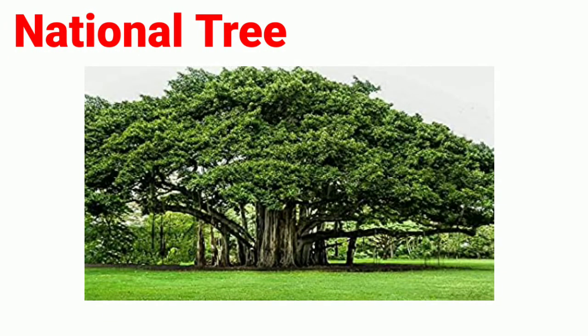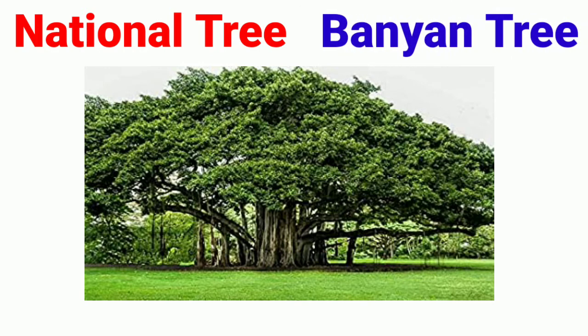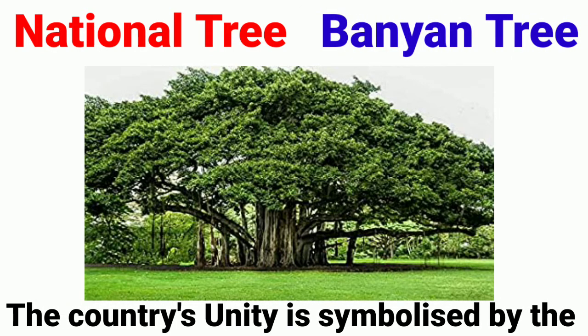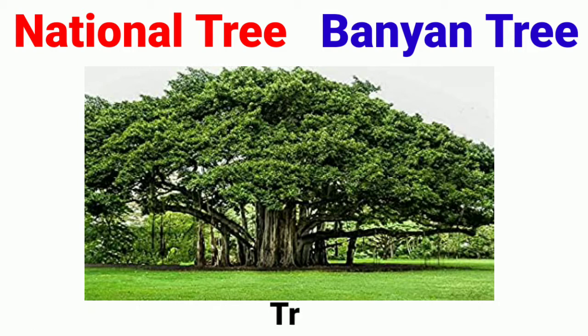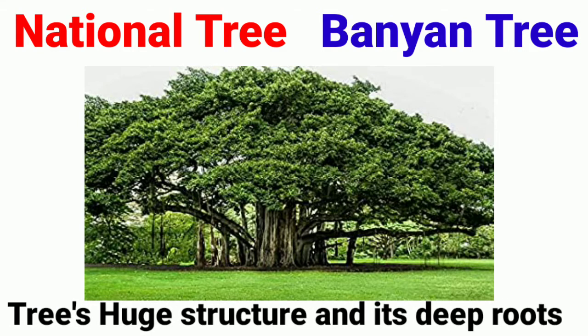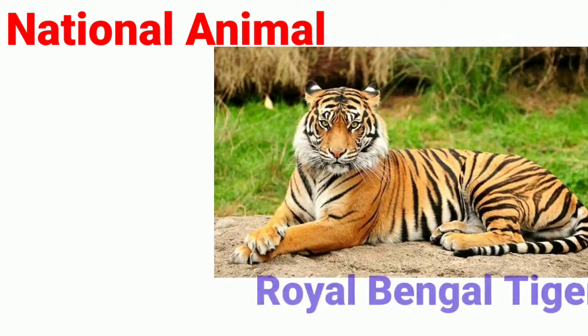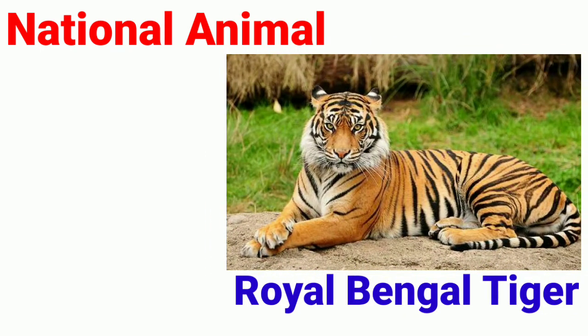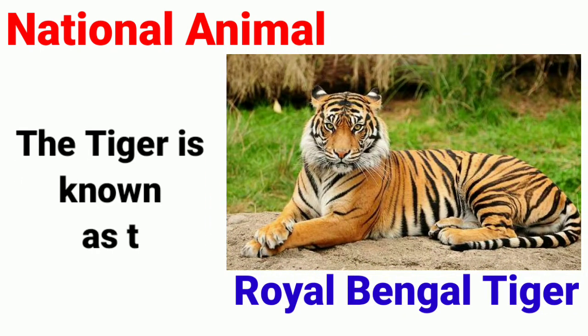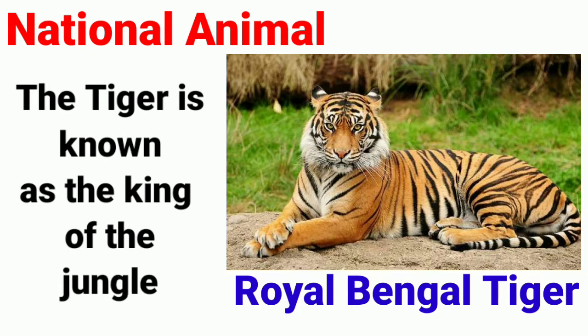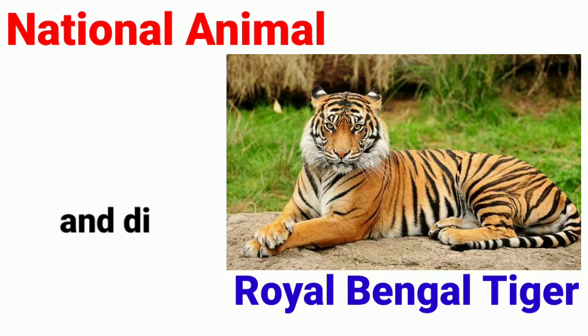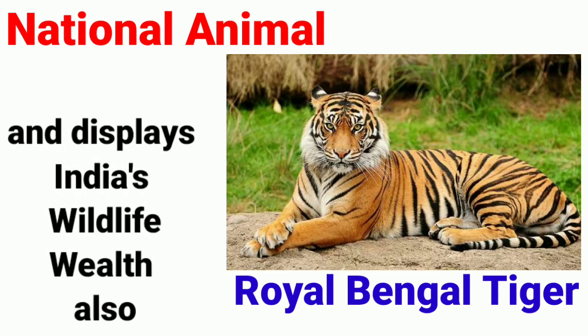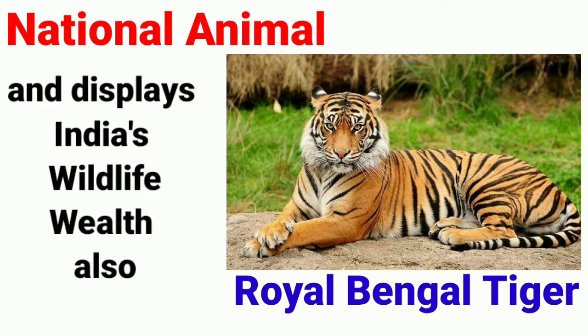National tree, banyan tree. The country's unity is symbolized by the tree's huge structure and its deep roots. National animal, Royal Bengal tiger. The tiger is known as the king of the jungle and displays India's wildlife wealth also.